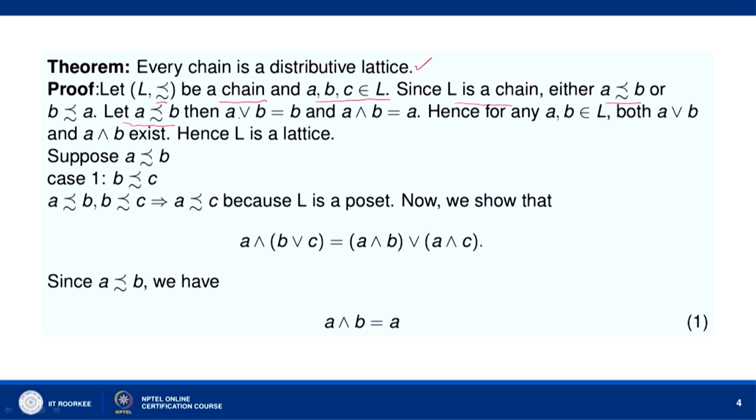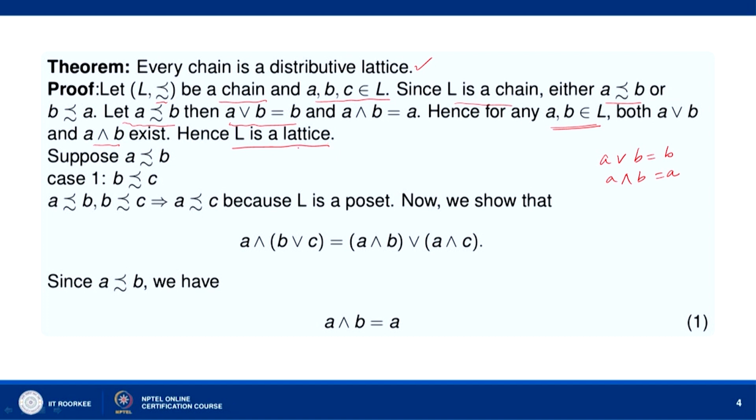Then A join B equal to B, and A meet B equal to A. Hence, for any A, B belonging to L, both A join B and A meet B exist, and therefore, L is a lattice. A chain is a poset where any two elements are comparable.